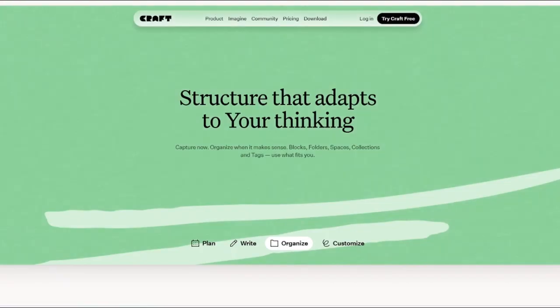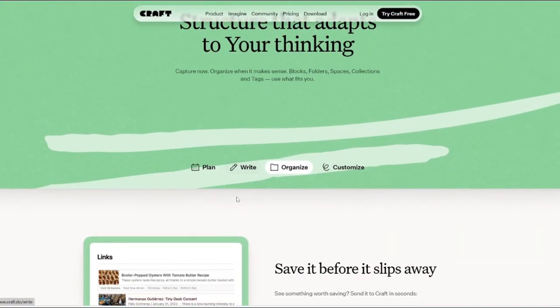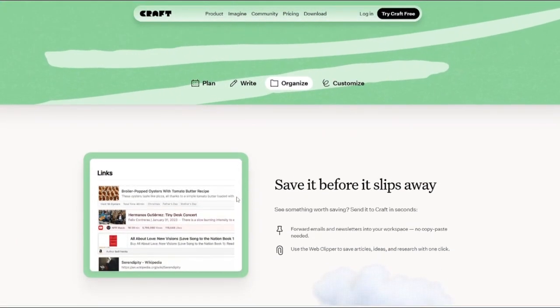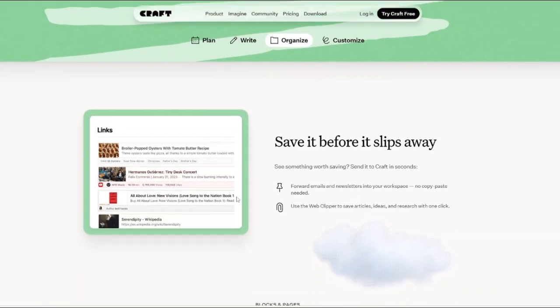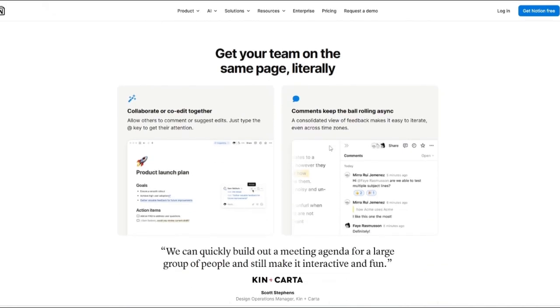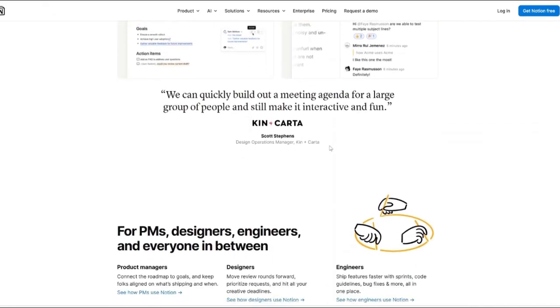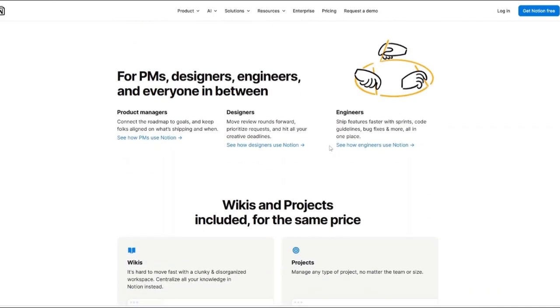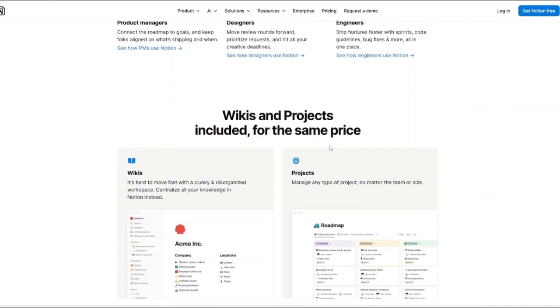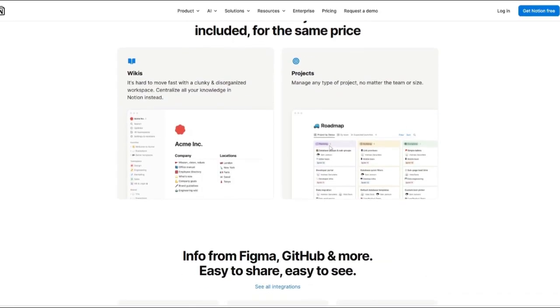How about the organization and structure? Craft uses a simple hierarchy of pages, folders, and collections. It's easy to understand and keeps things clean, but it doesn't go very deep. Notion takes organization to another level with databases. You can create tables, boards, calendars, timelines, and lists, all connected together. This allows you to track tasks, goals, projects, clients, or content in powerful ways.